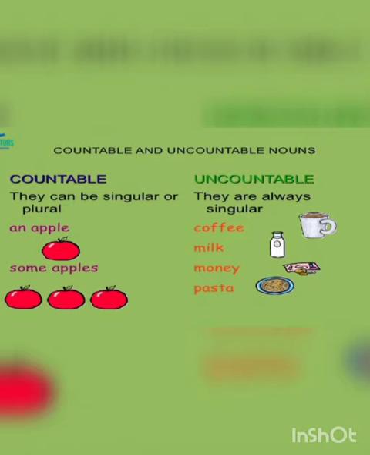For example, an apple, some apples, one apple, two apples, three apples. And uncountable nouns are always singular. We cannot count them in numbers. For example, coffee, milk, money, pasta.